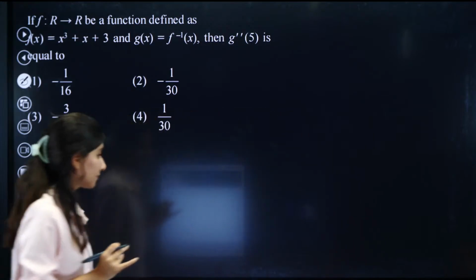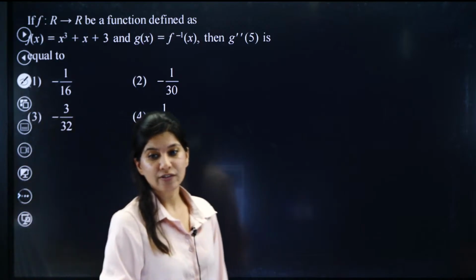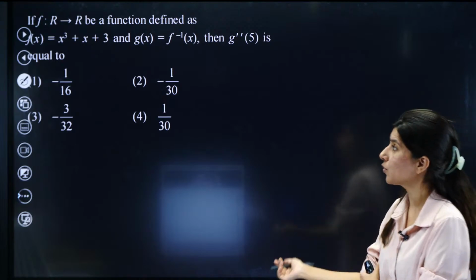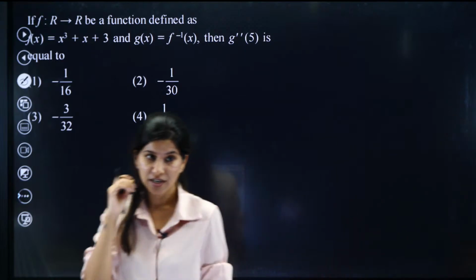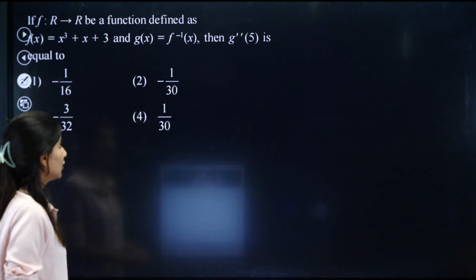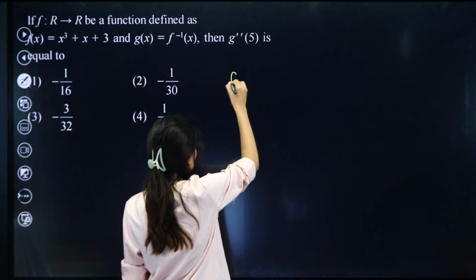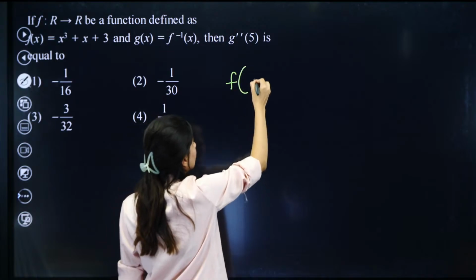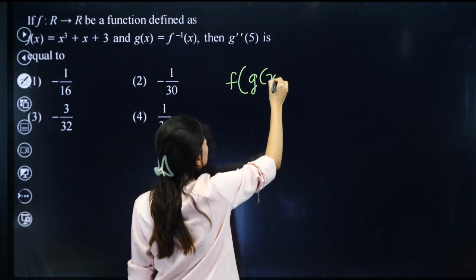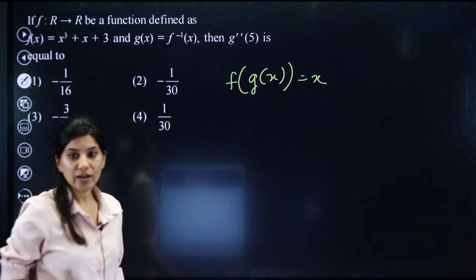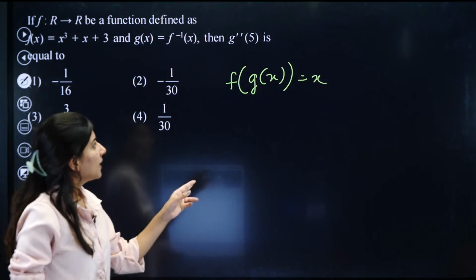All right. This is from methods of differentiation. Very good question from methods of differentiation, wherein they say that g(x) is equal to inverse of f(x). So how to tackle such problems? First of all, let us get rid of the inverse and write it this way, that f of g of x is equal to x.